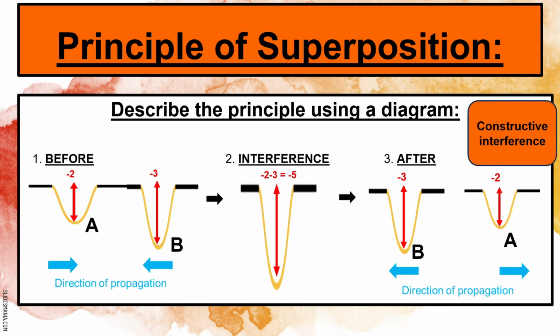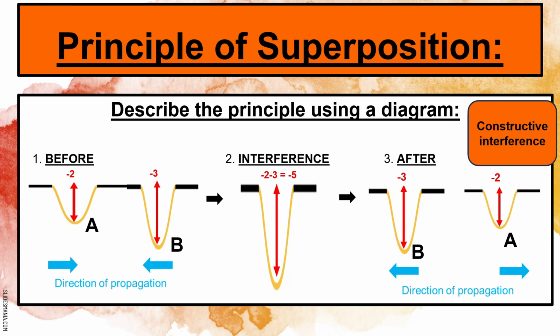During interference, because a trough and a trough are approaching one another, the type of interference that's going to take place is constructive, which means it's going to generate a pulse of increased amplitude. We have a -2 and a -3 amplitude. We do the calculation, we see it's -5 centimeters. Negative indicates it needs to be a trough, and 5 tells us the size of the amplitude.